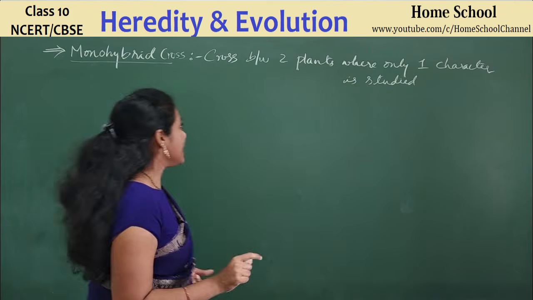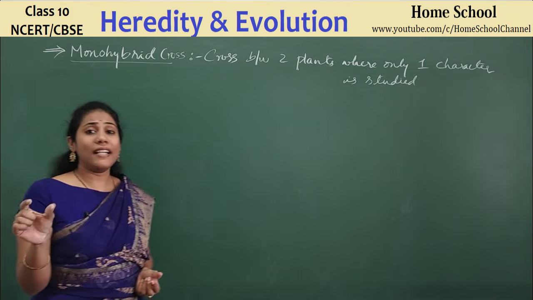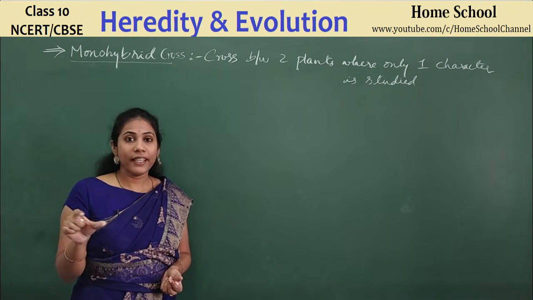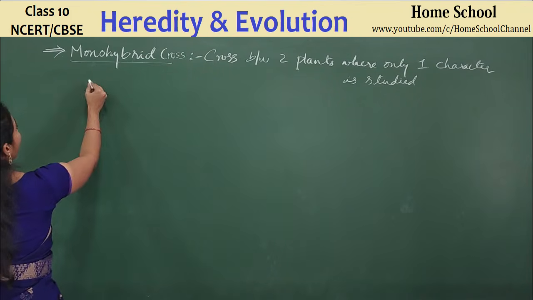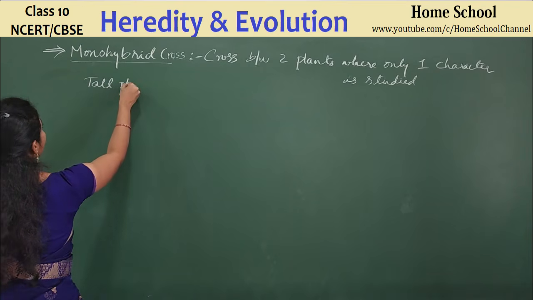So this is what he studied with garden pea plants in the case of a monohybrid cross. Clear? Let us see how he studied. He took 2 garden pea plants and did cross-pollination between them. Among the 2 plants, one was a tall plant.